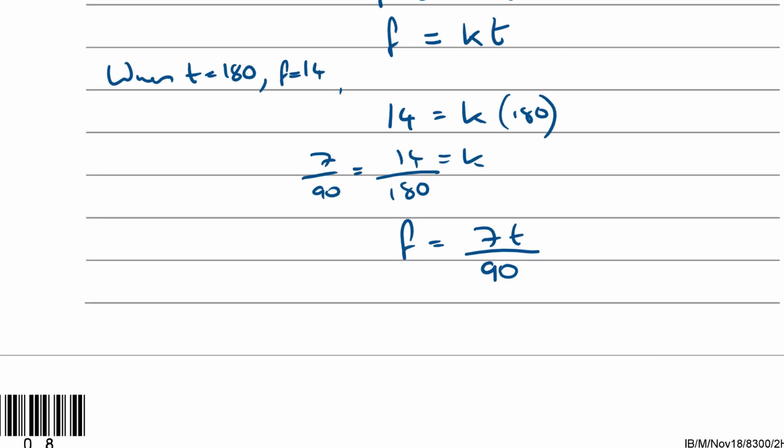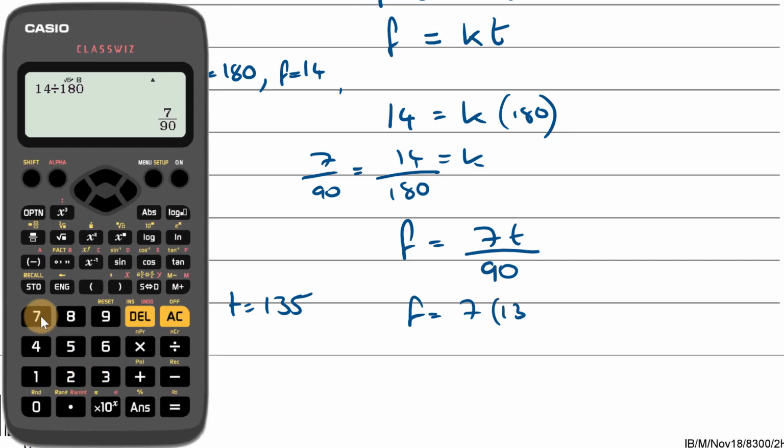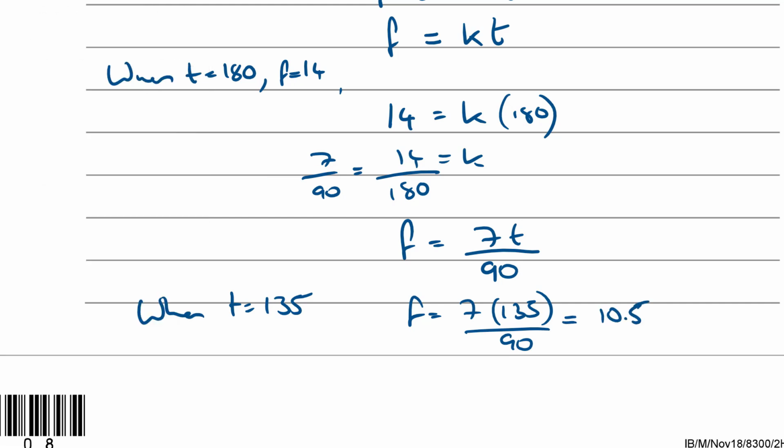So when T is equal to 135, what's F? Then F is going to be 7 lots of 135 over 90, which is 7 times 135 divided by 90, 21 over 2. 21 over 2 is what, 10.5?